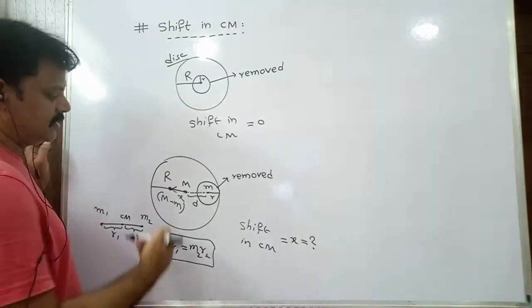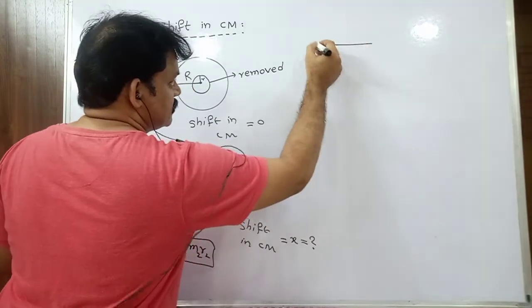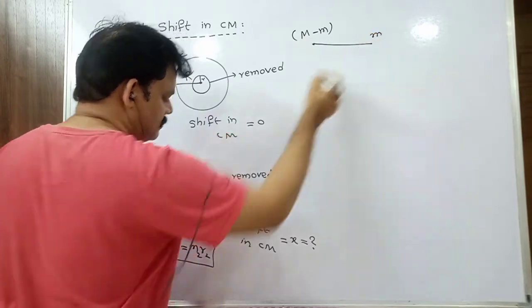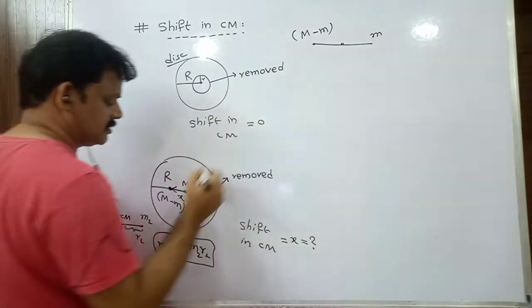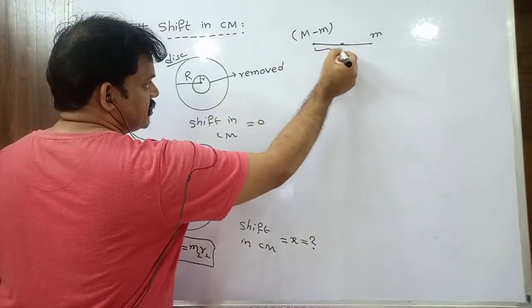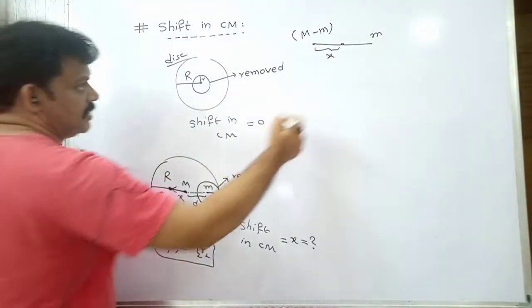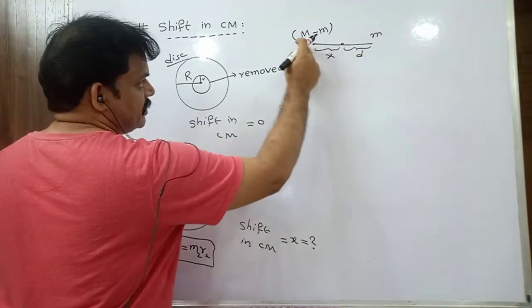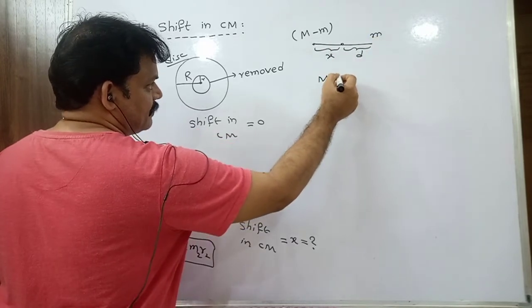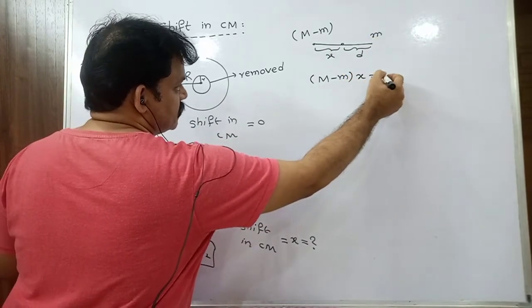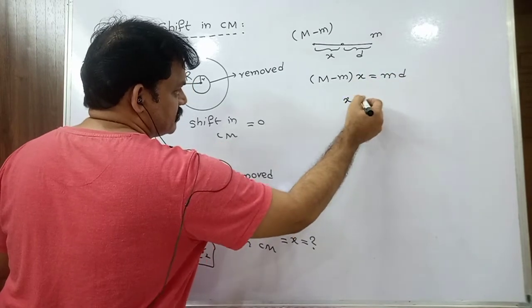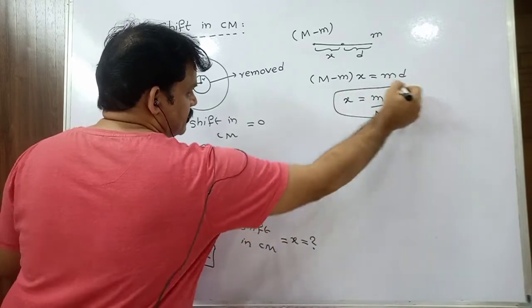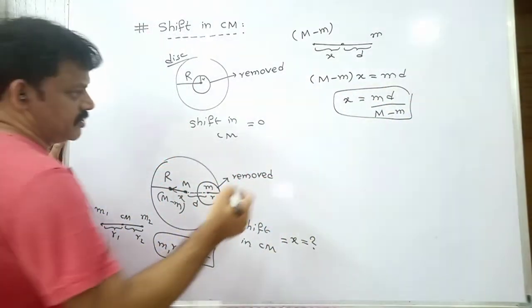That means here let me write like this: capital M minus small m, the mass of the remaining portion, is there, and here small m is there, the mass of the removed portion. Here the center of mass is there, and this distance I am calling x, the shift, and this distance I am calling d. So I can write m1 r1 equals m2 r2. So (capital M minus small m) into x is equal to small m into d. I want x, so its expression is m d divided by (capital M minus small m). This is the general expression for shift in center of mass.